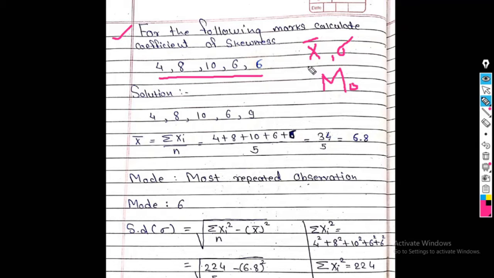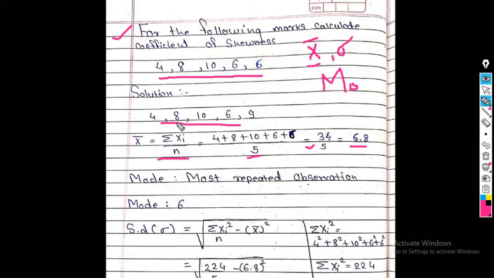So we first find here the value of x bar. So how to calculate? See, this is individual data. In that case, the formula is summation xi upon n. Summation xi is the addition of all these observations, divided by n, that is the number of observations. In this example, there are 5 observations. So the answer is 34 divided by 5, that is 6.8.